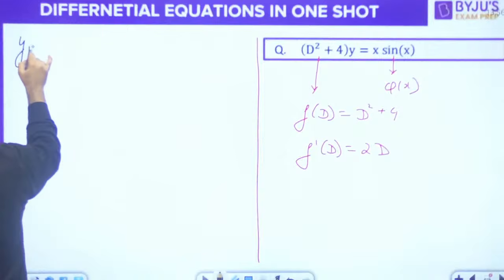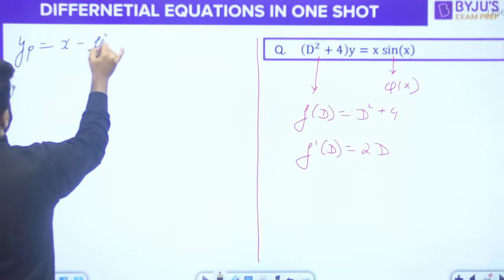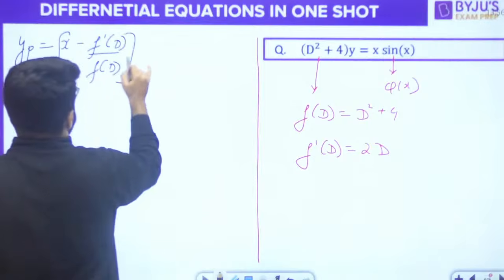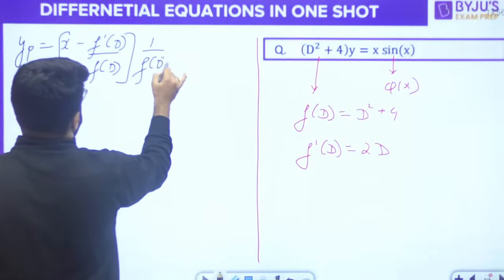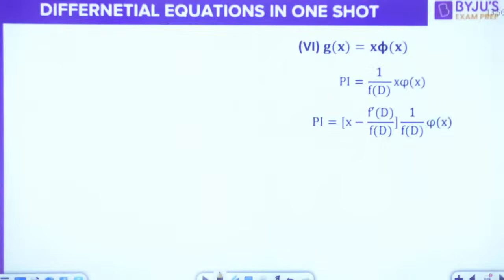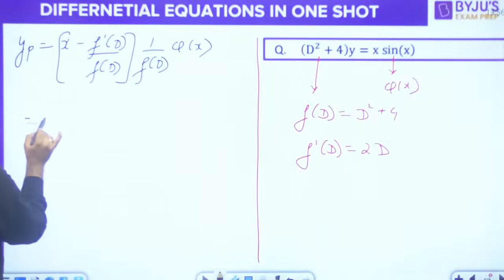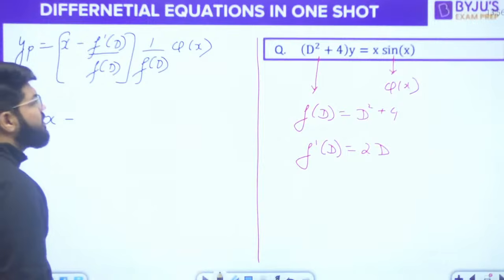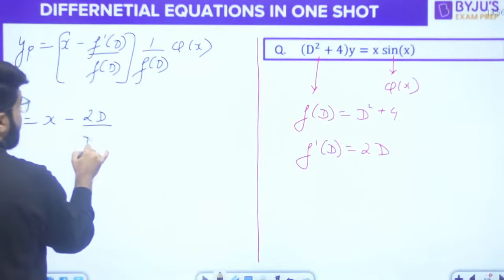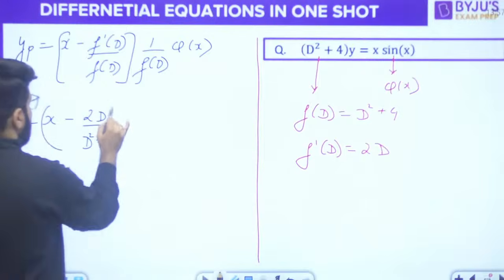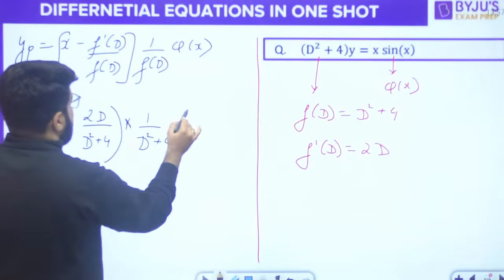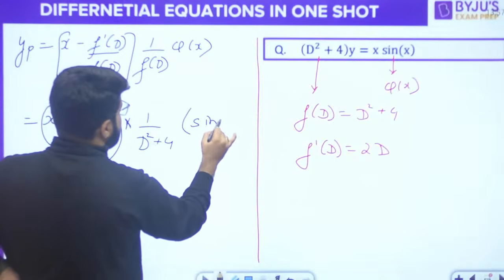Everybody, it is given by x minus f dash divided by f, whole multiplied by 1 by f, into the function phi x. That is the form to be used. Place down the values. So this becomes x minus f dash, that is 2D upon D square plus 4, into 1 upon D square plus 4 applied on phi x, and phi x here is sin x.